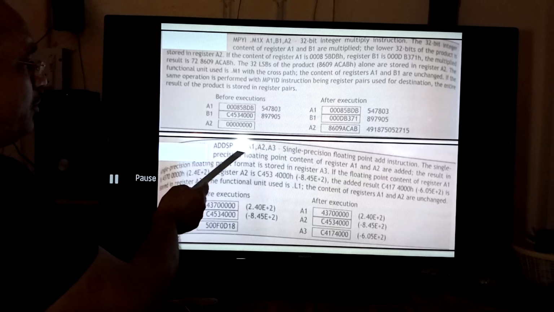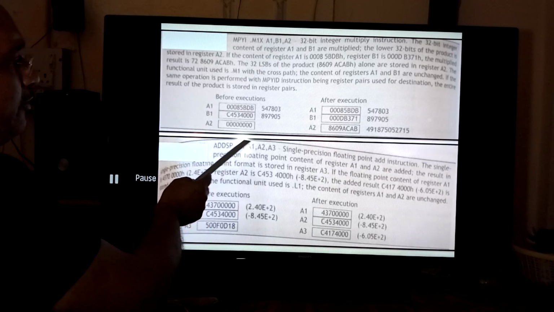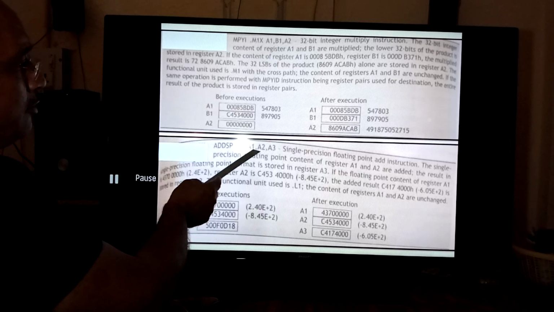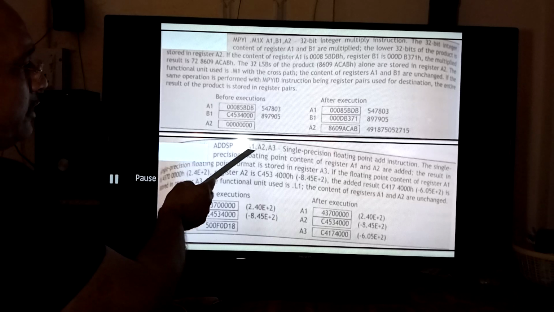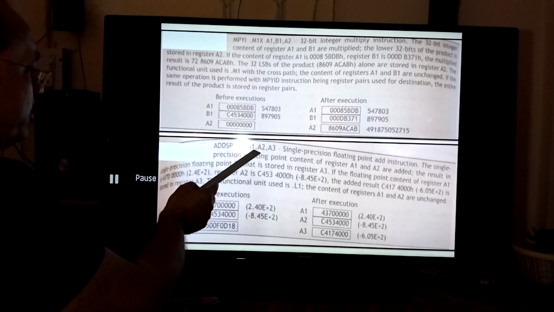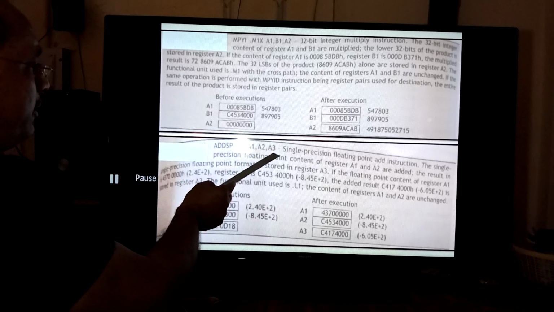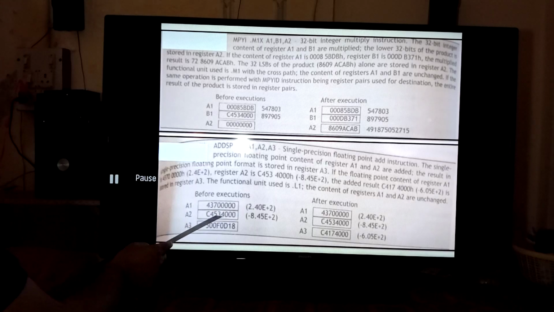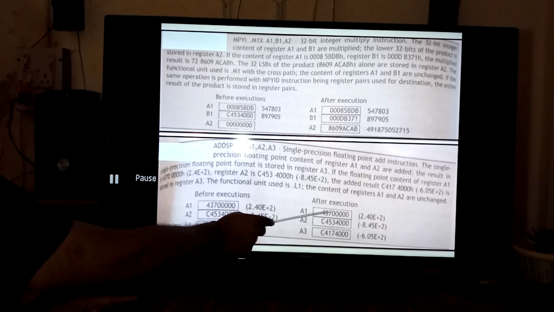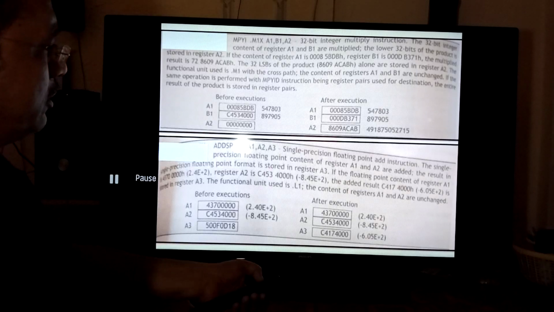Similarly, here the ADDSP, related to single precision, L1 unit will be utilized. The single precision floating point add instruction. In this one, the single precision floating point contents of A1 and A2 are added, and the result is stored in single precision floating point format in register A3. If the contents of A1 and A2 are given in the floating point format, after adding them, whatever is the result will be stored in A3, and the contents of A1 and A2 will remain the same after the execution also.